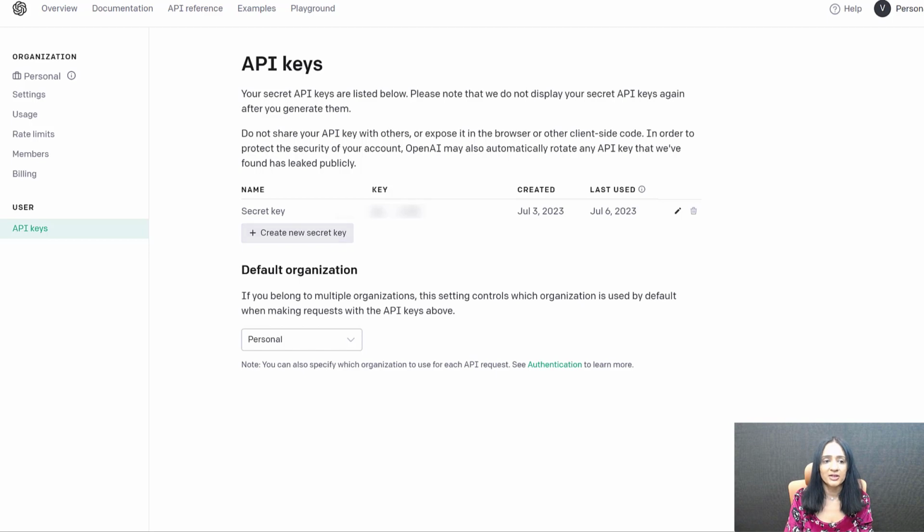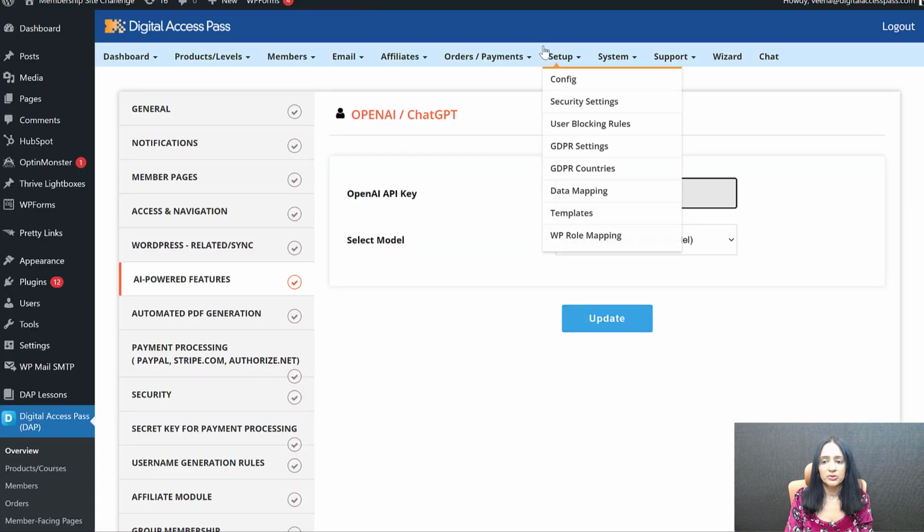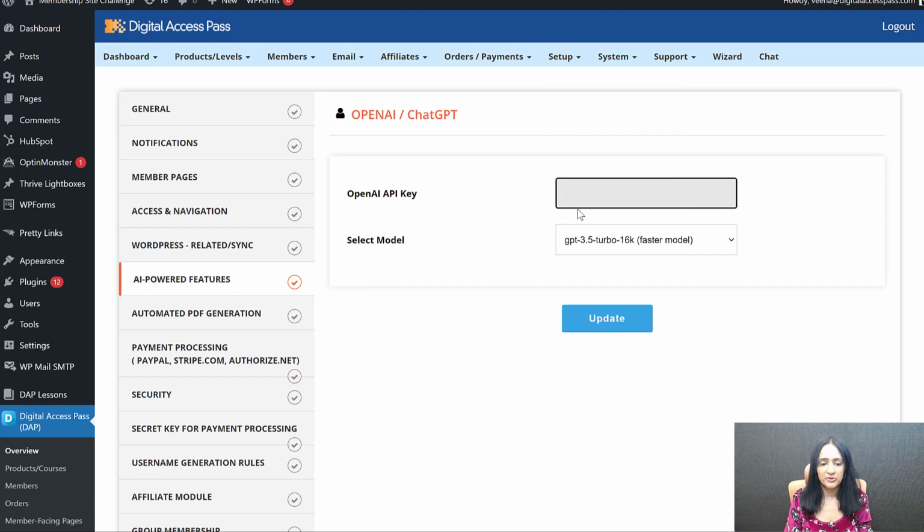Once you get the key, go back to DAP and go to the DAP setup config page. Under AI-powered features, enter the key that you get back from OpenAI. That's it. Enter that here. The model is by default selected to 16K. This is the faster model, but you can switch to this if you want to spend a little bit less. This is a faster model. This is what we recommend. All right, so do that.